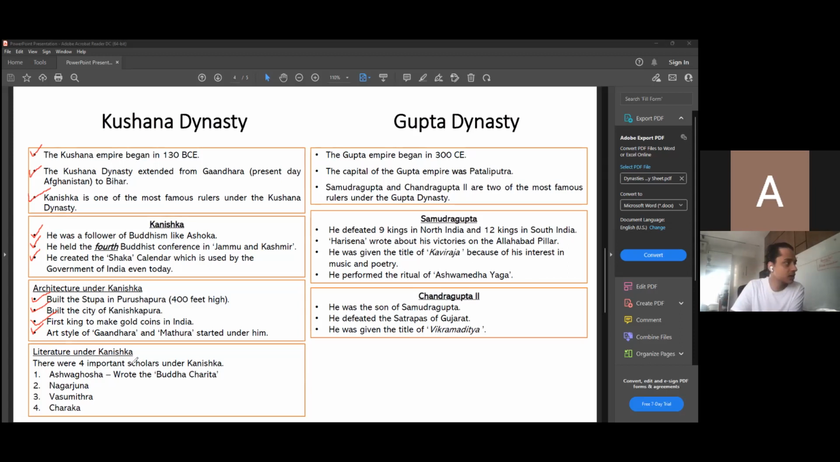And I think one of them, yes, Ashwagosha has written a book called Buddha Charita. So the first one is Ashwagosha. And you'll have to remember the name of the book that Ashwagosha has written. The name of the book was Buddha Charita. The other 3 scholars are Nagarjuna, Vasumitra, and Charaka. It could come in a very simple 2-mark question. Name any 4 important scholars under Kanishka. You'll have to give all 4 names. What you will have to do is give the correct spelling. Spelling is something I will deduct marks for. So please keep this in mind.